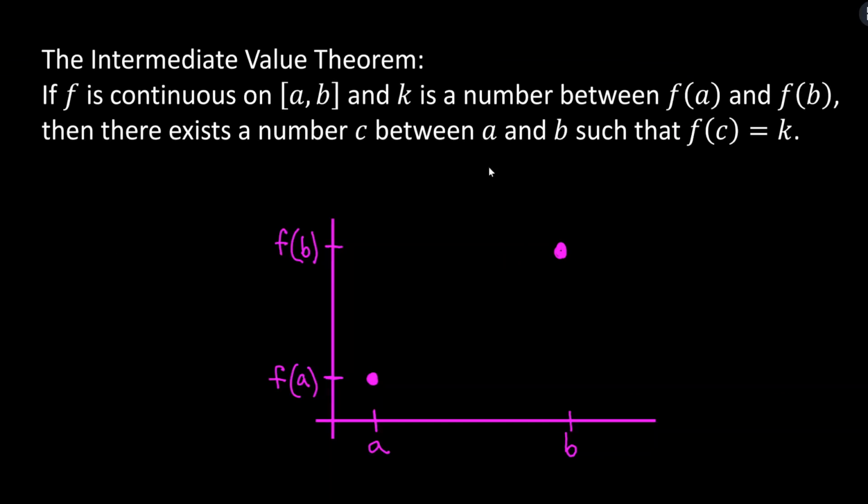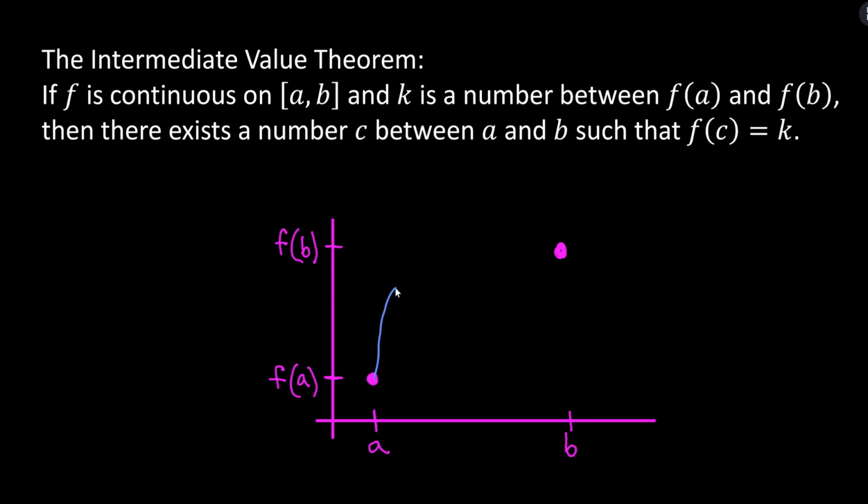So before you read the theorem, let's explain what we learned in simple terms, which is that if we have a continuous function, if it's continuous on some interval from a to b, then the function has to pass through every single y value between f of a and f of b. It has to. There's no way to connect these two dots without passing through every single y value between f of a and f of b.